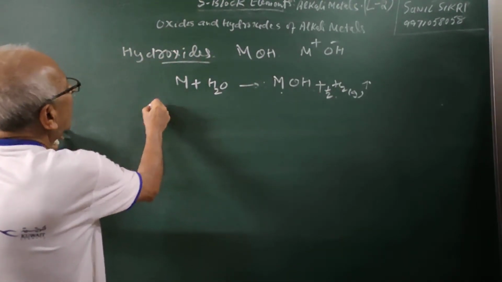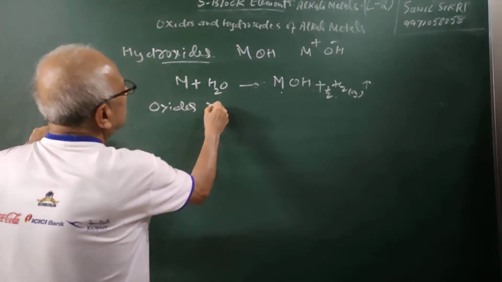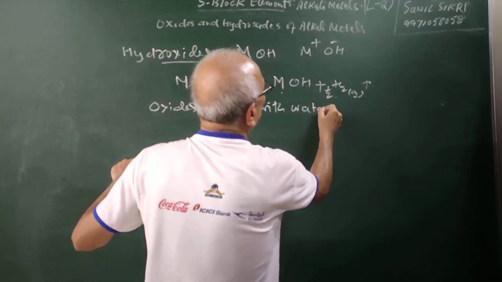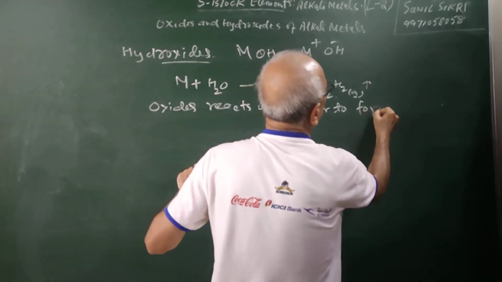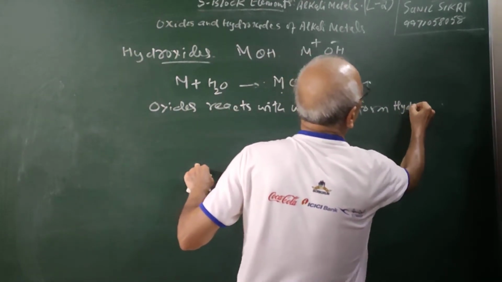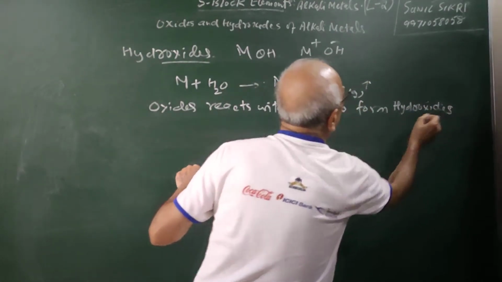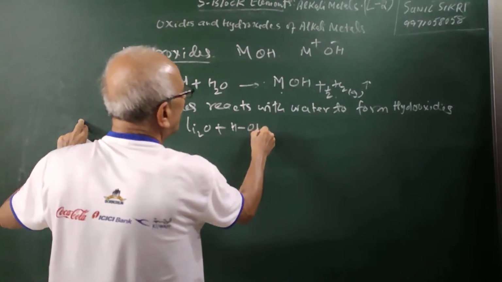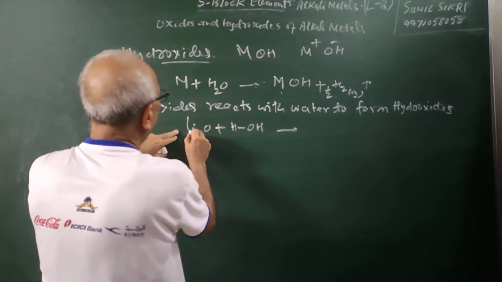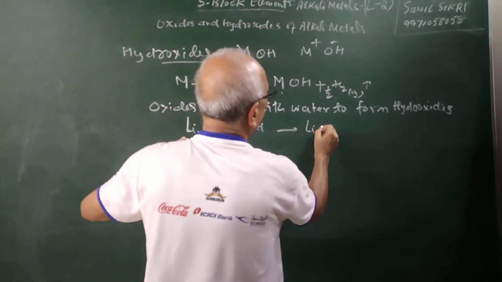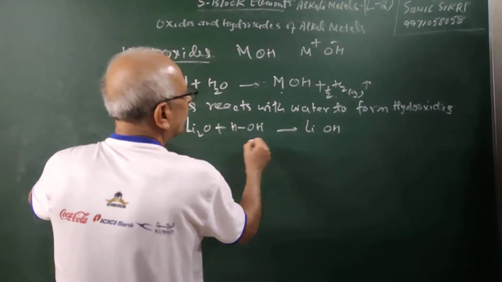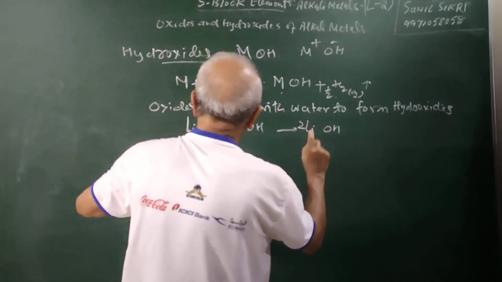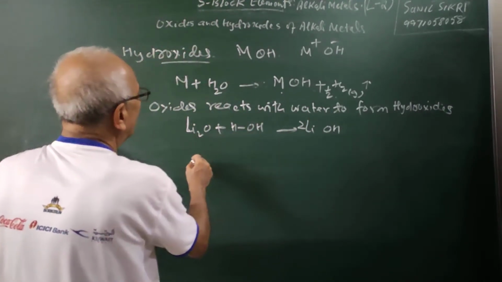Further, you can see that the oxides react with water to form hydroxides. If I have lithium oxide and I react this with water, what is going to happen? This is my lithium hydroxide. So 2 lithium hydroxide, and this is a reaction of lithium oxide.